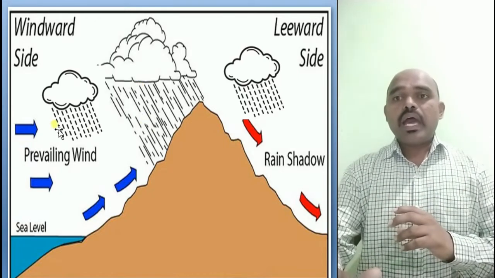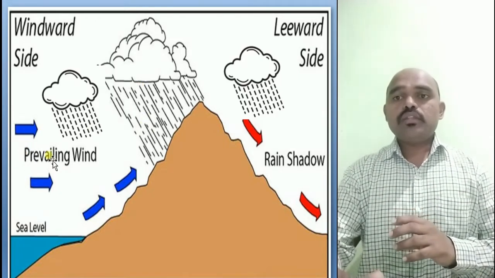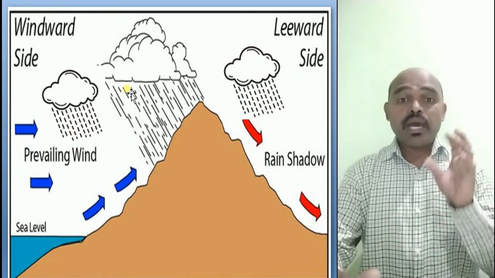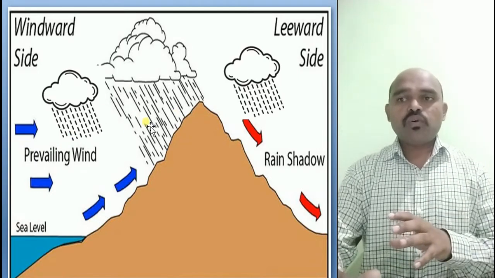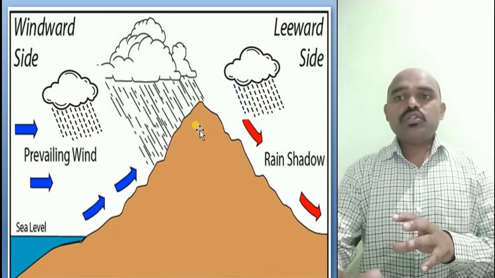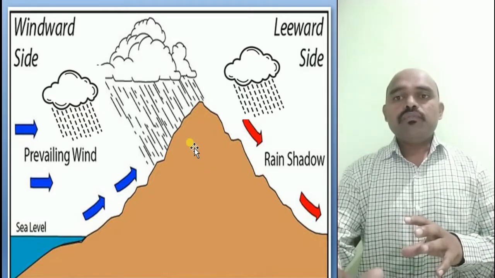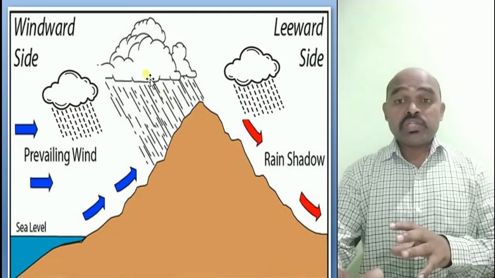So when the wind flows from this region, it carries the moisture along with it. The mountain becomes the barrier, an obstacle for them, and they stop at these mountains, and due to that we find huge rain in this region.